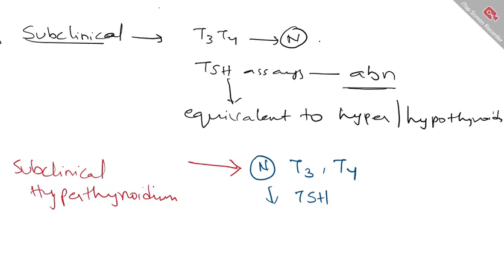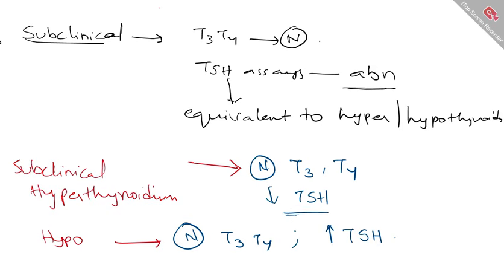Then what about subclinical hypothyroidism? In case of subclinical hypothyroidism, same, your T3, T4 are normal, but TSH is the same as that of hypothyroidism, where you have elevated levels of TSH. So these are the important things you can differentiate in a question, and find out the correct option with respect to different thyroid disorders. Okay, that's all for today. Thank you.